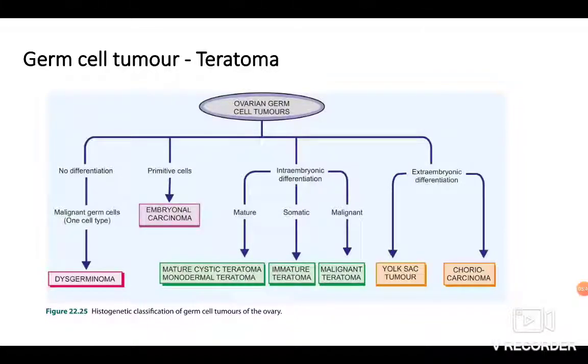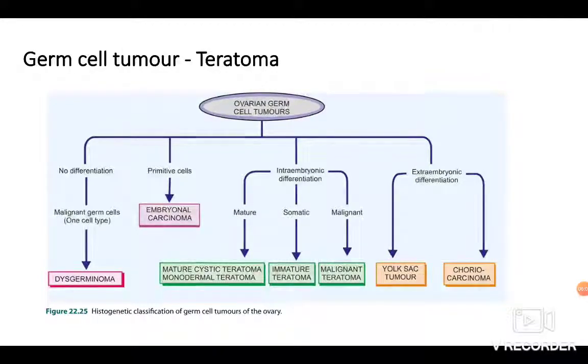Coming to germ cell tumors. Now germ cell tumors are divided into no differentiation tumors, primitive cells, intraembryonic differentiation, and extraembryonic differentiation. In the intraembryonic differentiation, we have the mature, somatic and malignant forms. That is the mature cystic teratoma, the somatic form being the immature teratoma and the malignant form being the malignant teratoma.